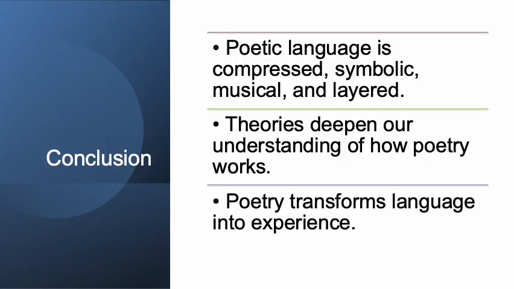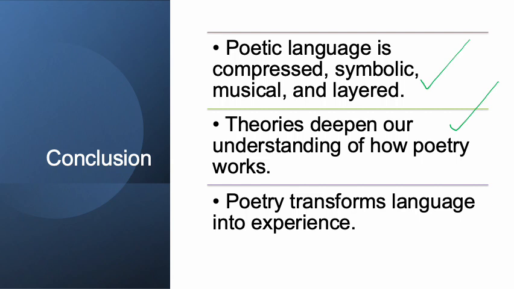We can conclude by saying that poetic language is compressed, symbolic, musical, and layered. Those are the characteristics of the language of poetry. These characteristics may exist in some other forms of literature as well, but in poetry, compression is more, symbolism is more, musicality is more, and the layering of language is more. And therefore we can also say theories deepen our understanding of how poetry works.